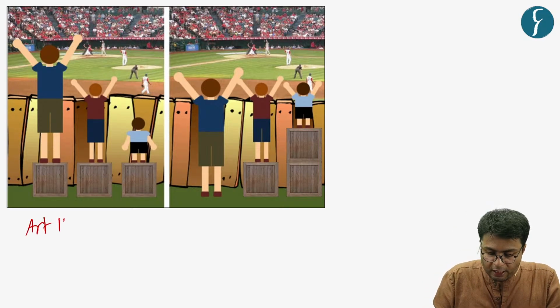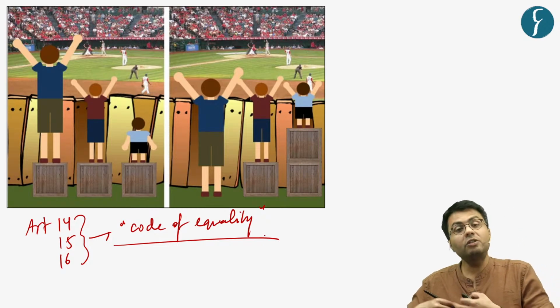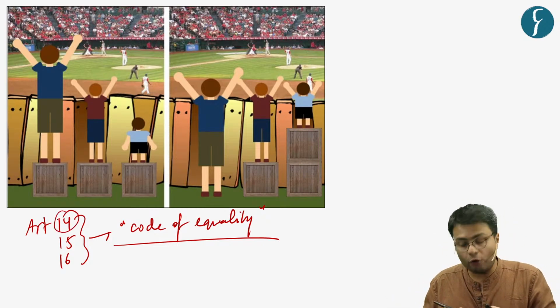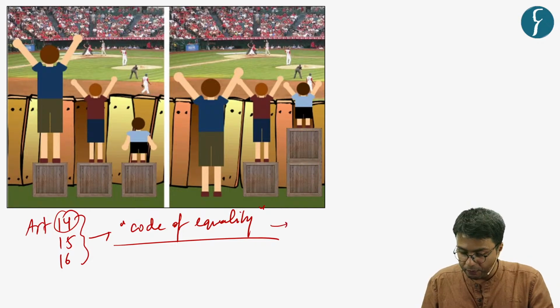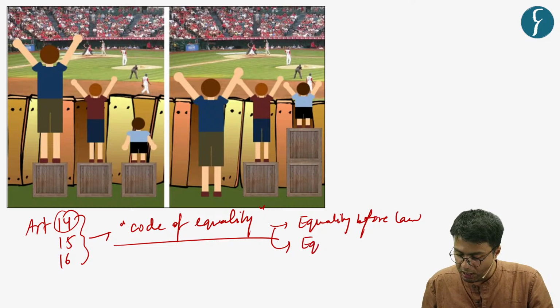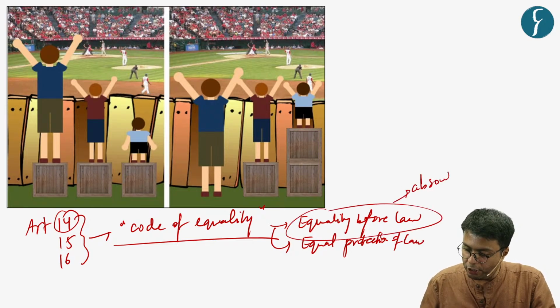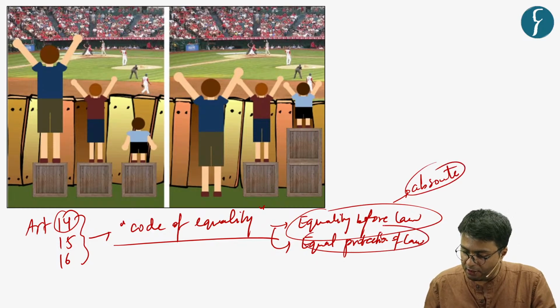Now, as you know, Articles 14, 15 as well as 16 constitute what is called a code of equality. Now, this code of equality, especially that of Article 14, highlights two notions of equality. First is equality before law, and the second provision is equal protection of law. Now, this idea highlights absolute equality, whereas this idea highlights substantive equality.